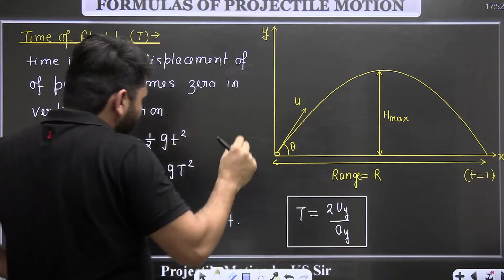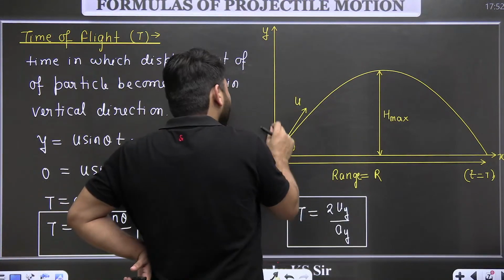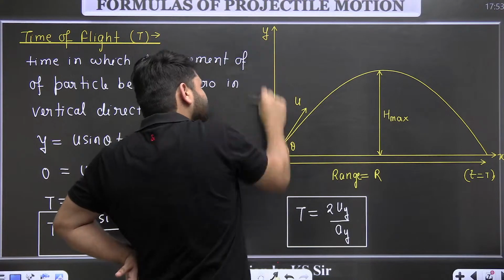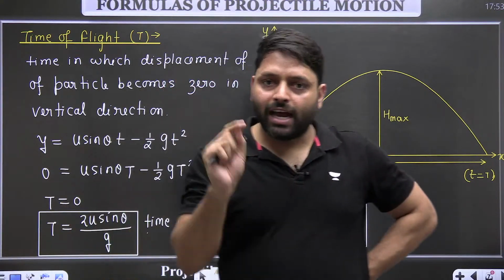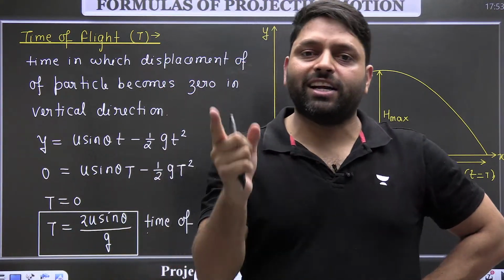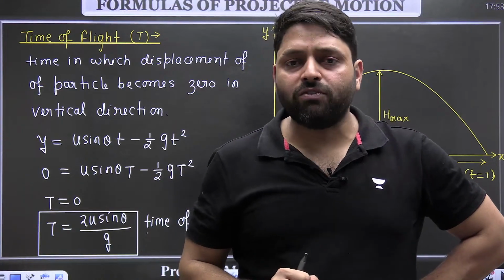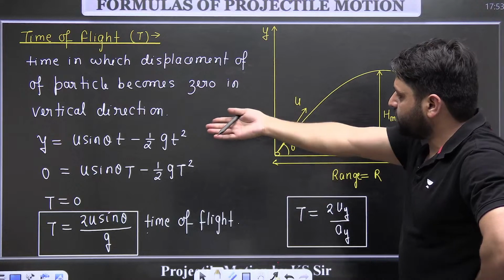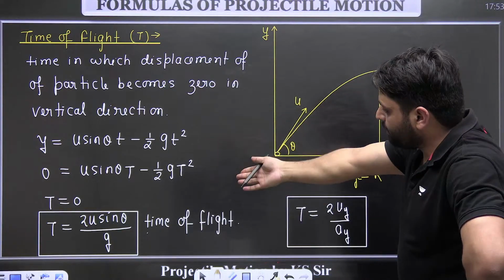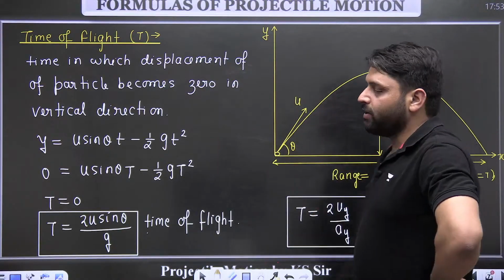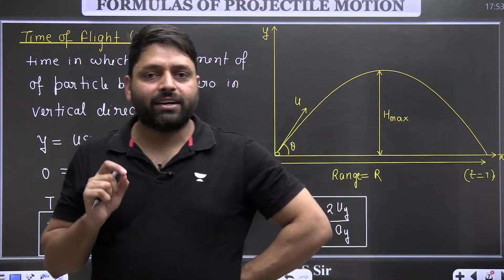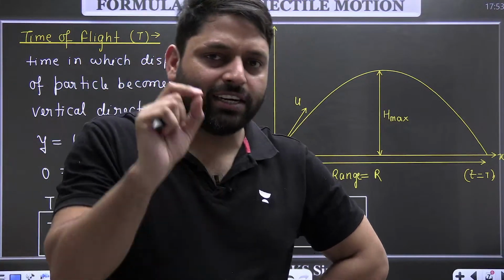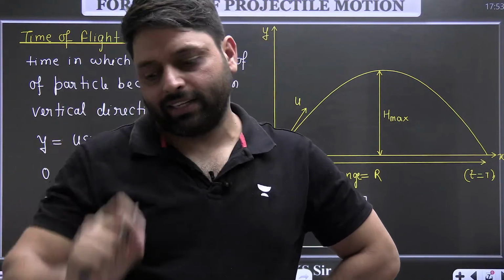So I know one thing, that in vertical direction it is going upward and then coming to the ground again. So in vertical direction the displacement becomes 0. So the time in which the displacement in vertical direction becomes 0 is called the time of flight. Displacement in y direction becomes 0 at capital T, and that capital T is called the time of flight, and that is given by 2u sin theta divided by g. Yeah, 2 into velocity in the vertical direction divided by acceleration in the vertical direction. That's all.